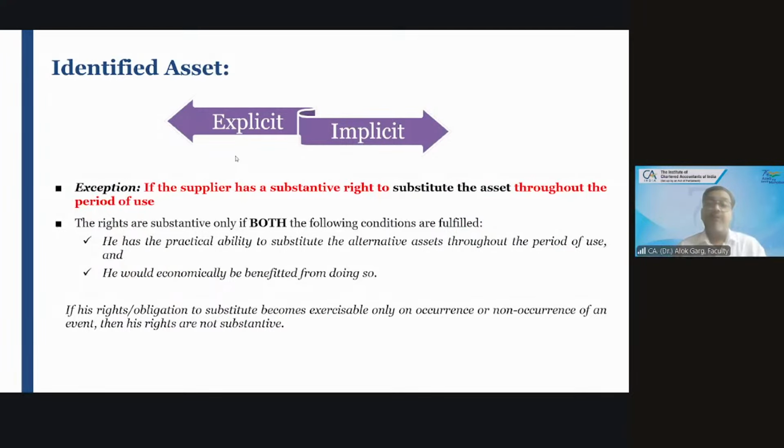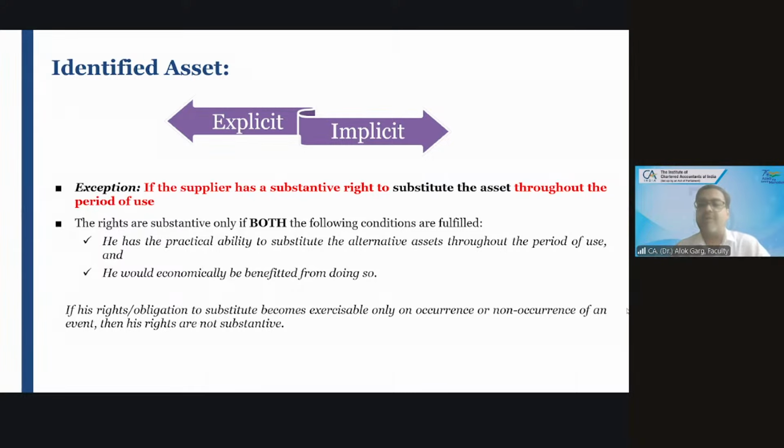So friends, if it is an identified asset, number one condition, it has to be explicitly or implicitly mentioned in the contract, and the lessor should not have a substantive right to substitute the asset. And friends, why were these conditions given in Ind AS 116? Let me tell you.